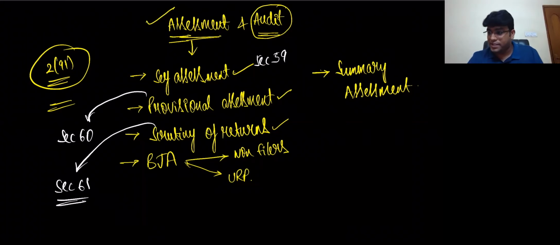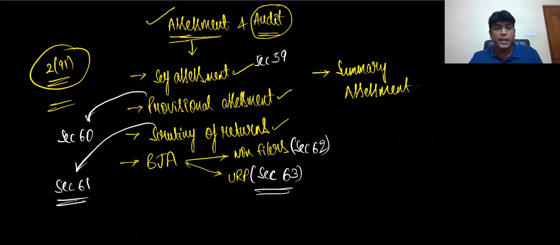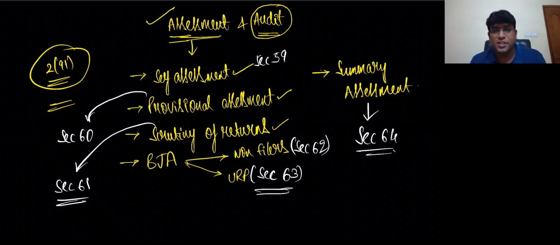And best judgment assessment for non-filers is dealt with by Section 62. Unregistered persons is dealt with by 63. The summary assessment concept is dealt with by 64. And of course, we have Sections 65 and 66 also, but those sections deal with the concept of audit, not assessments. So that we will touch on separately later on. But first, let's become perfect in these assessment points.